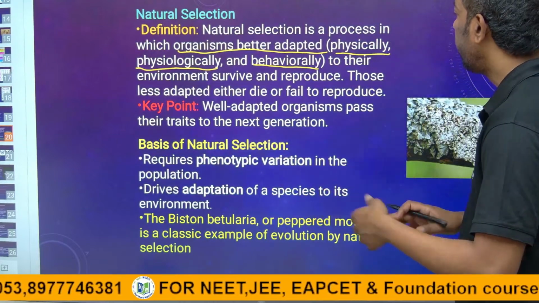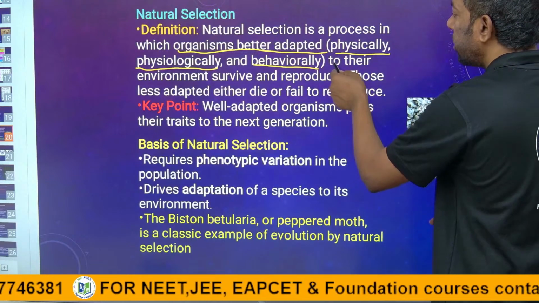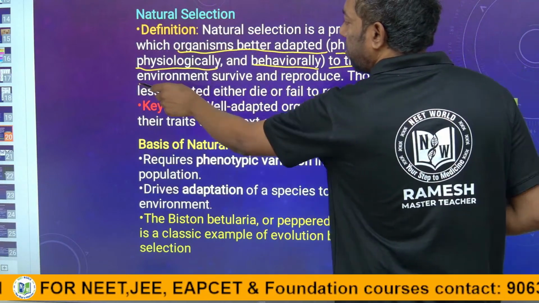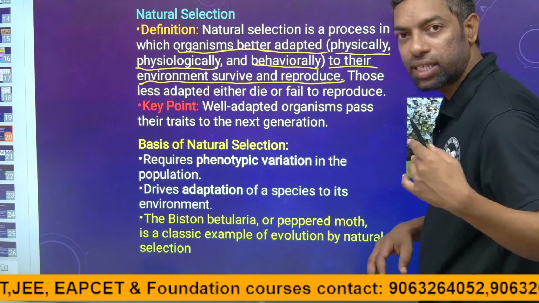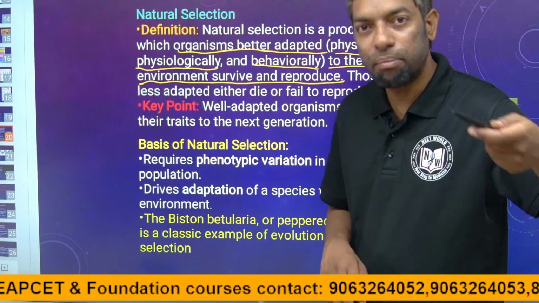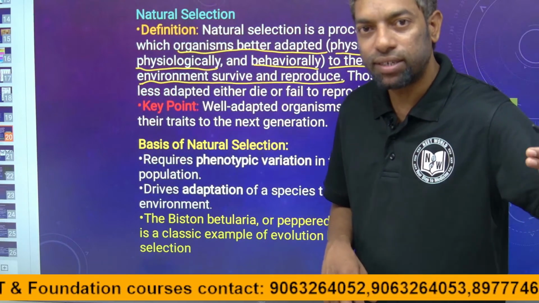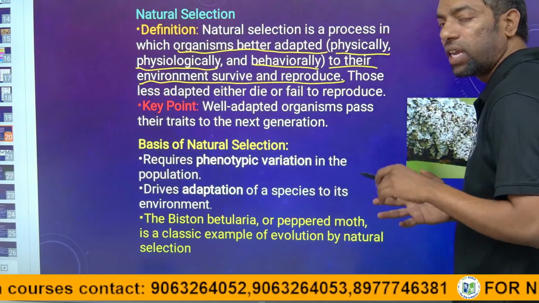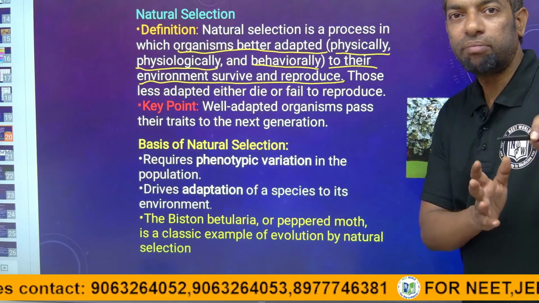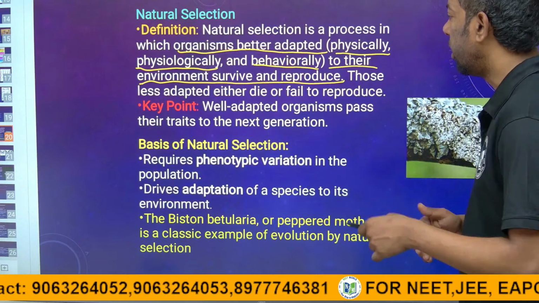In that way, selection means organisms survive in their environment and reproduce. They can survive and reproduce their number, meaning they can give birth to the next generation, and keep their generation multiplying into the next era.